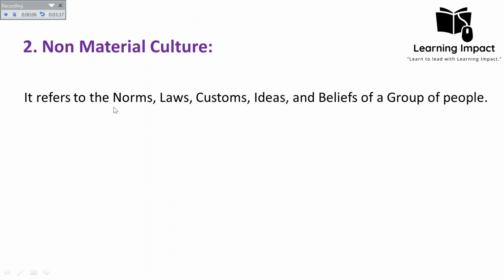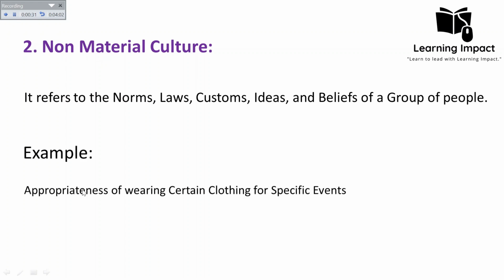Then non-material culture refers to the norms, laws, customs, ideas and beliefs of a group of people. It refers to all the ideas, and that is something internal, about our mental component. That is something internal, so it has no concrete form. But non-material culture includes, for example, the appropriateness of wearing certain clothes for specific events. Our choices are our non-material culture. The factors that shape our choices are also non-material culture.